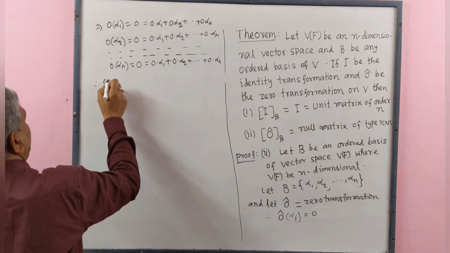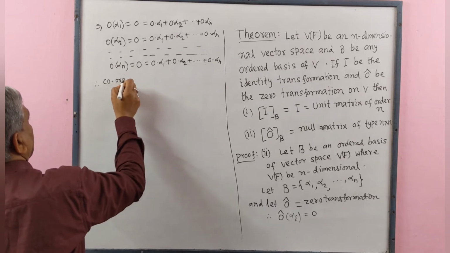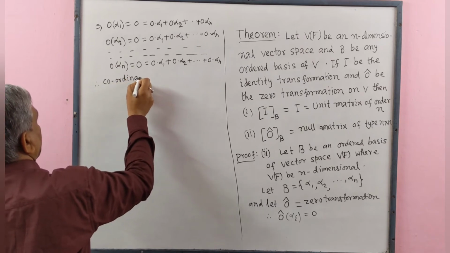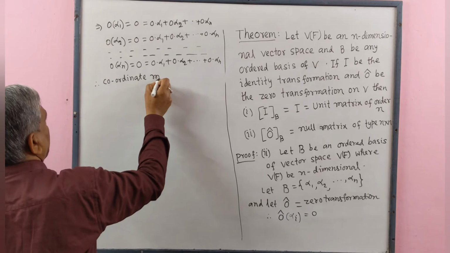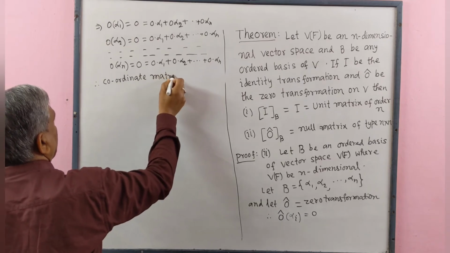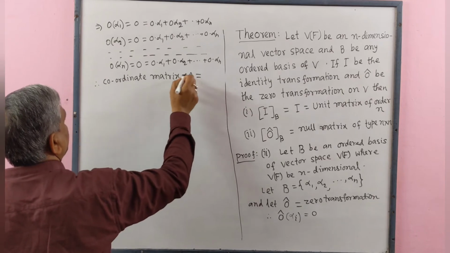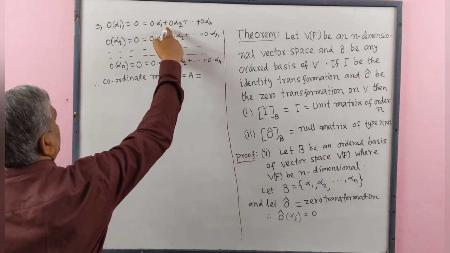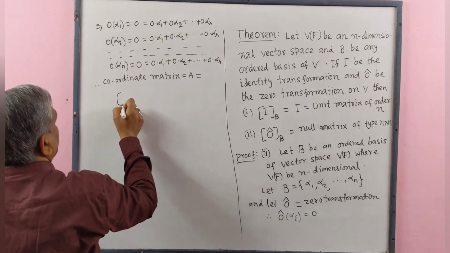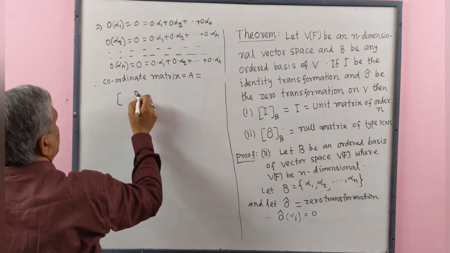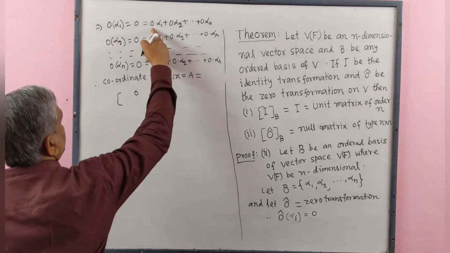Therefore, the coordinate matrix A equals, we write this: in the first row 0, 0, 0, ..., 0.